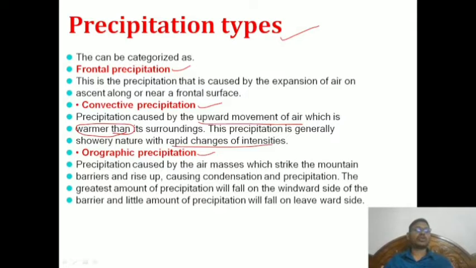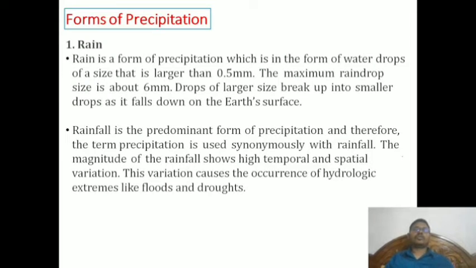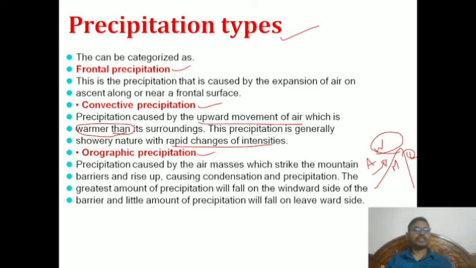Finally, orographic precipitation is caused by air masses which strike a mountain barrier and cause condensation and precipitation. The greatest amount of precipitation falls on the windward side of the barrier and little from the leeward side. For a mountain, this side is the windward side and this is the leeward side. Now we understand there are three kinds of precipitation types: frontal, convective, and orographic precipitation.